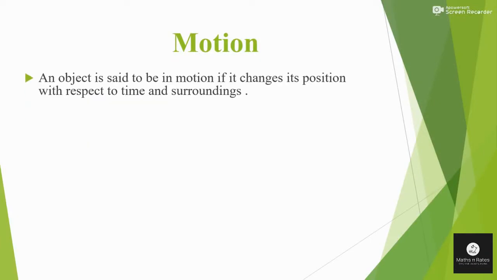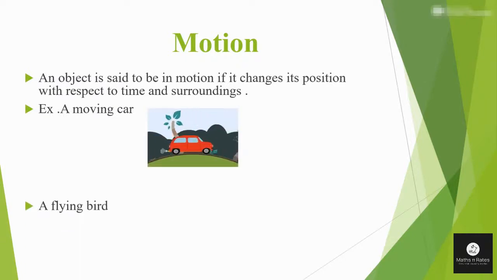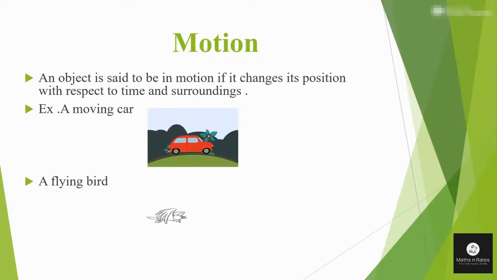An object is said to be in motion if it changes its position with respect to time and surroundings. A moving car, a flying bird, these are a few examples of motion. Now we will discuss rest position.